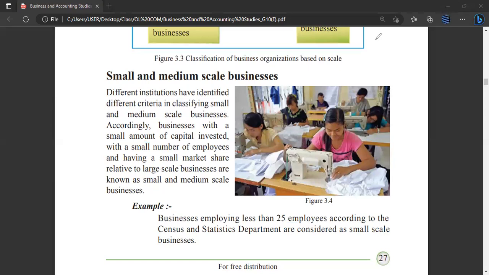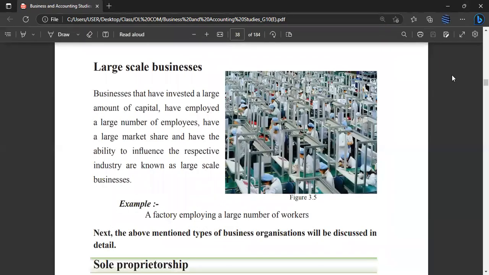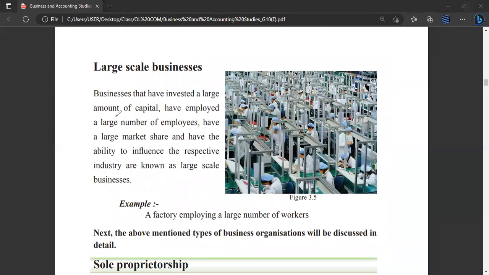Right. Next, let us move on to large scale businesses. Large scale businesses means, guys, businesses that have invested a large amount of capital. If the owners or the investors have invested a large amount of capital, have employed a large number of employees, have a large market share and have the ability to influence the respective market. A factory employing a large number of workers can be an example for a large scale business, right? So is that clear?